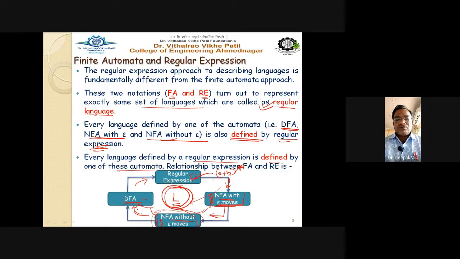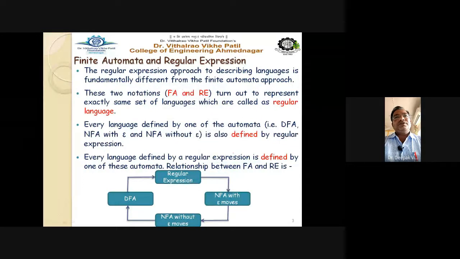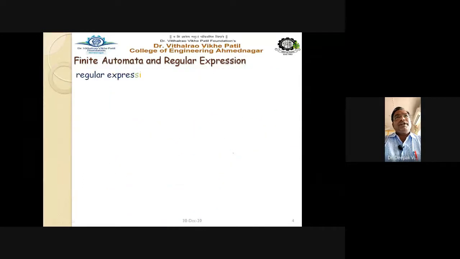Getting this point? So let us see the step-by-step process of how we can do this conversion between finite automata and regular expression. See here. The first point is that the regular expression is given to us and we have to draw the automata. So our first aim is to do it using a simple method.